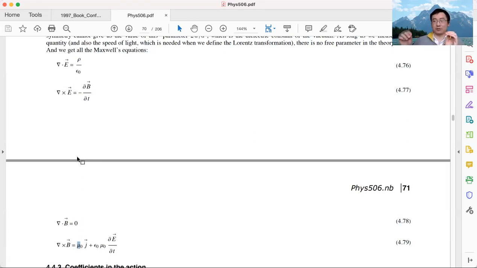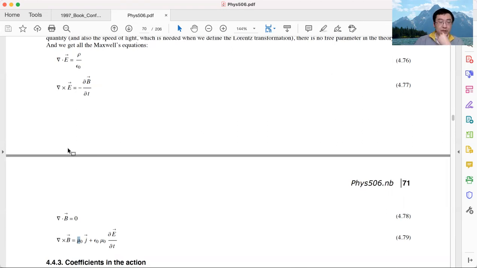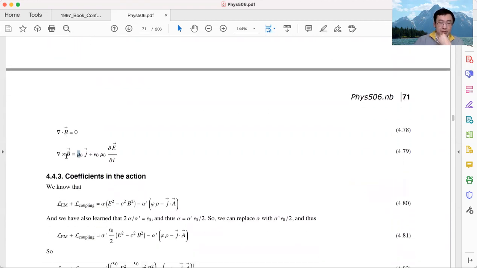And let experimentalists measure those unknown parameters. Then once these unknown parameters are measured, we can write down the equation of motion immediately. And everything about the equation of motion and all the physics laws is known. That's the power of why this approach is so useful. So that is the equation of motion.